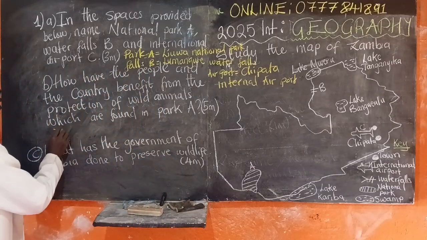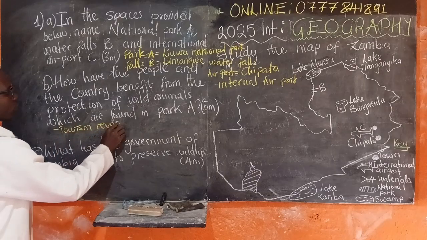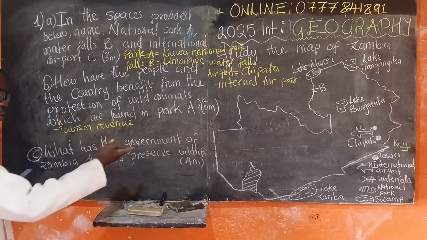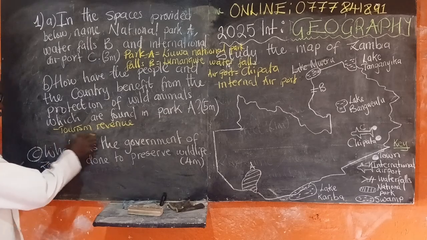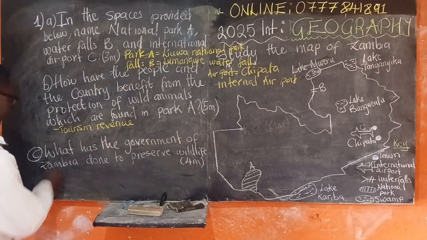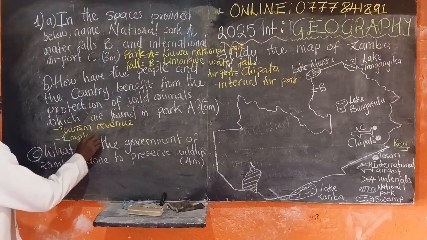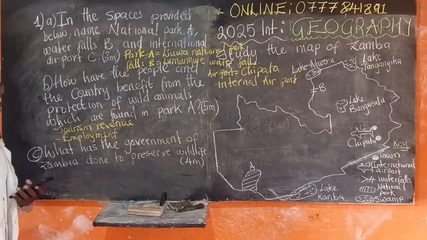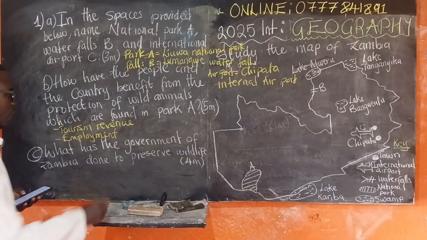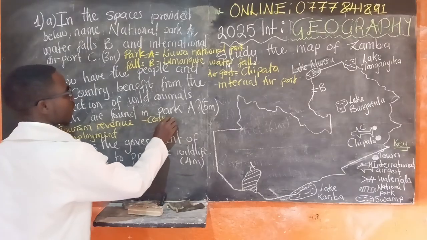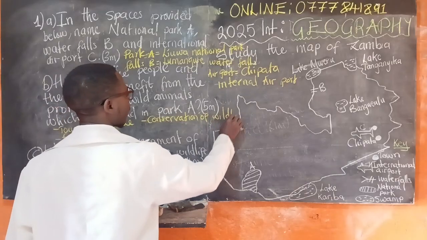So, number one, we can talk about tourism revenue. For tourism, they collect some of the money from those doing tourist attraction. Okay, apart from that, we can talk about employment, the generating of employment for the park rangers. Then apart from that, we can talk about conservation of wildlife.